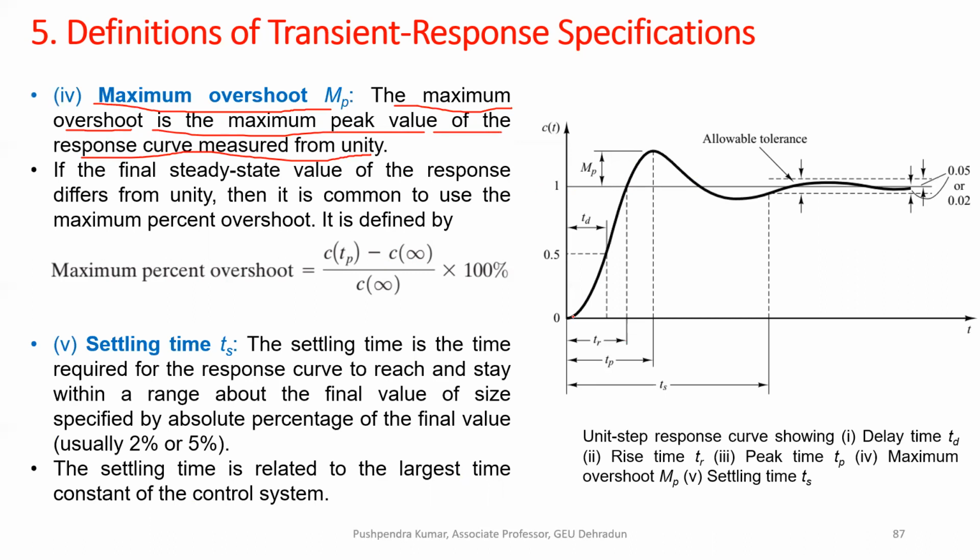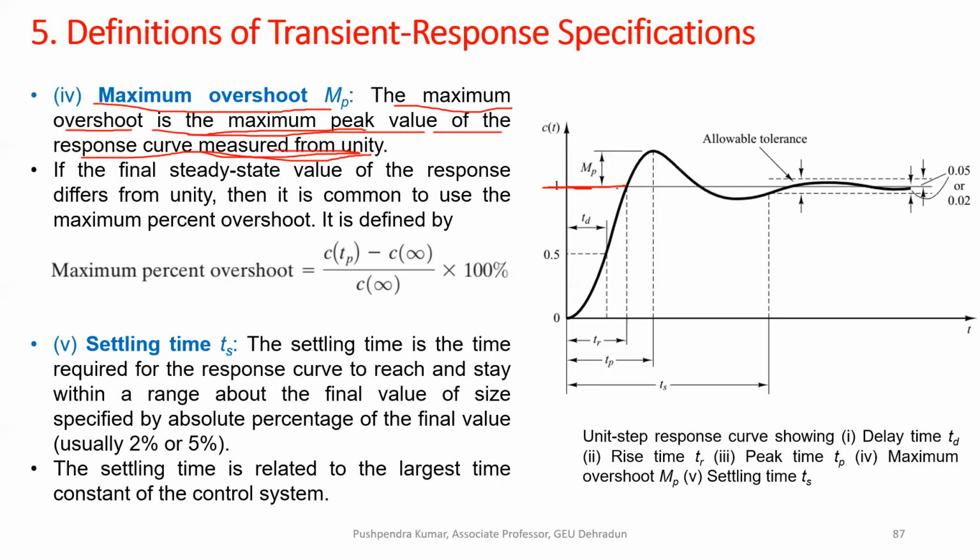For this curve, this is your unity or reference value, and the overshoot is the maximum peak value measured from unity.